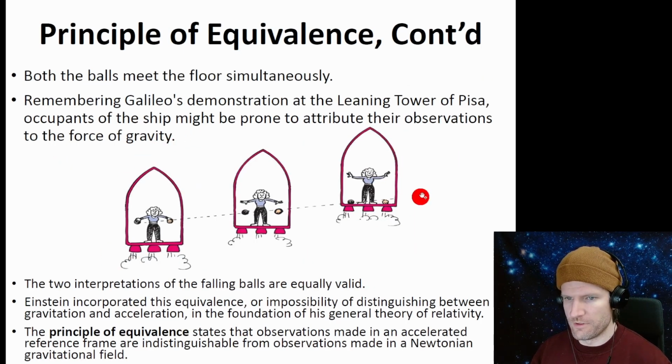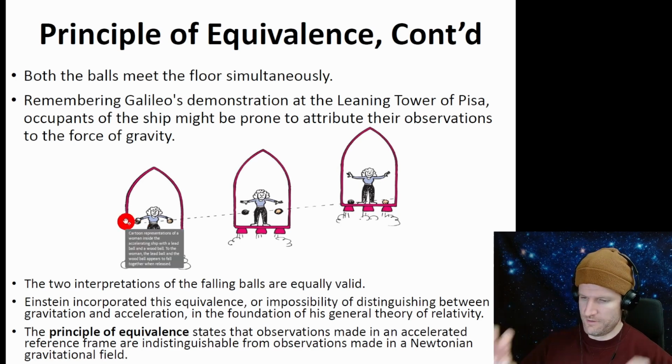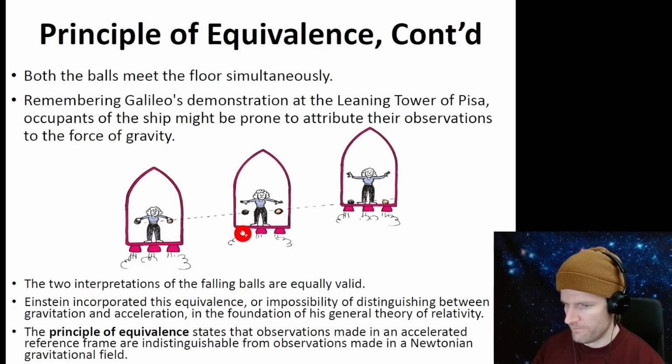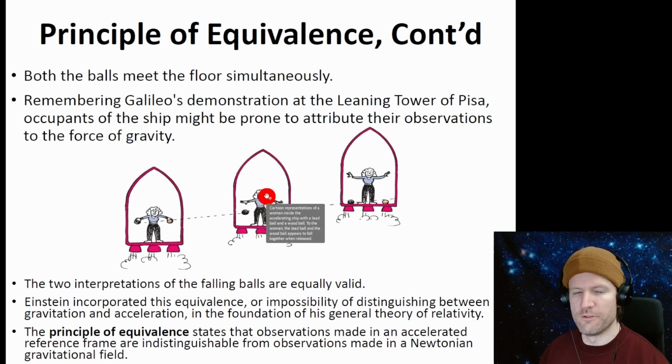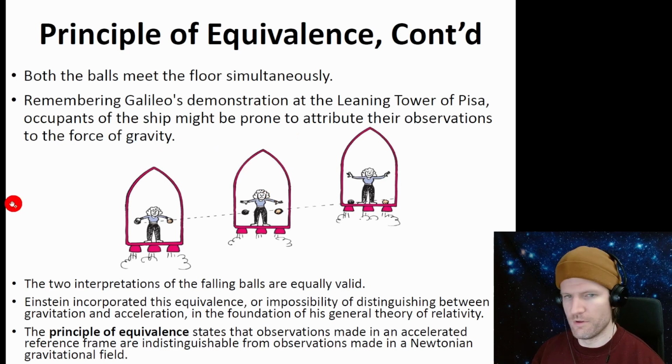Okay, so here's another picture. Let's look at this picture here. So this person in this rocket ship is accelerating upward. So when she drops the balls, they fall relative to the rocket, which looks like gravity. She drops the balls. They actually stay in place whilst the rocket ship accelerates up towards the balls. But from her perspective, it looks like the balls fell to the ground like normal gravity. So this is another example of acceleration and gravitational fields being equivalent.